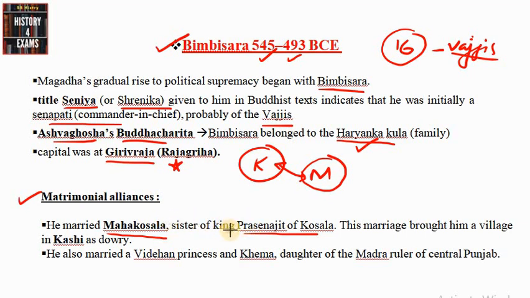As part of this marriage, the state of Kashi was given to the Magadhan state, or Bimbisara, as dowry by King Prasenajit of Kosala. Bimbisara also married a Videhan princess and Kema. Kema was the daughter of the Madra ruler of central Punjab. So Bimbisara had many matrimonial relationships and alliances during this period.